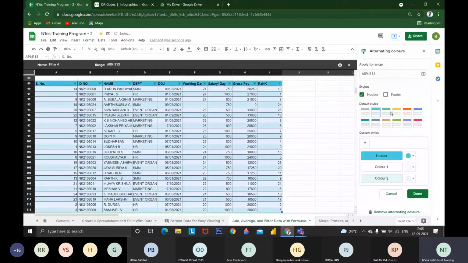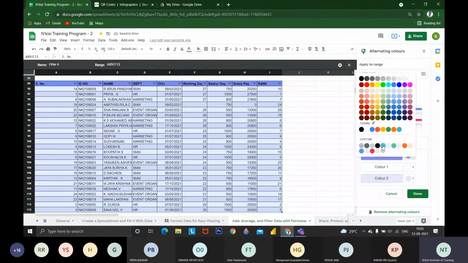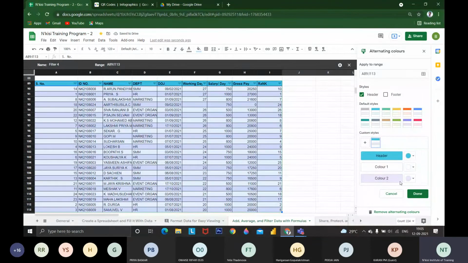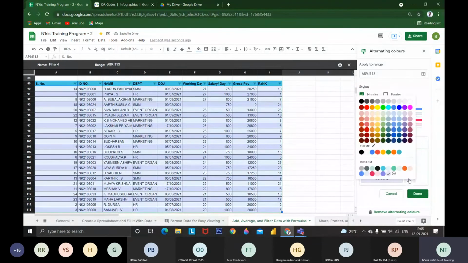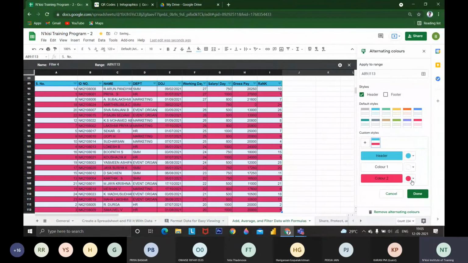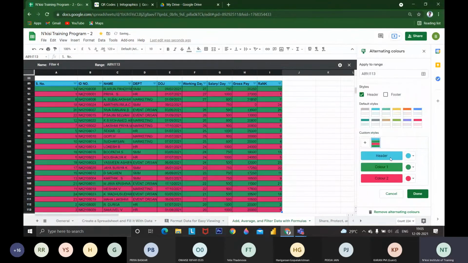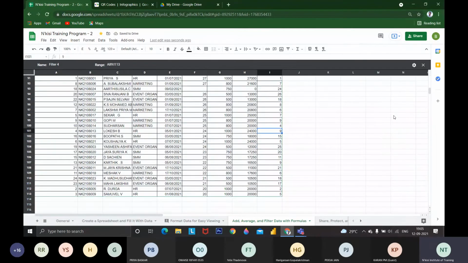It will give suggestions, and if I want specific colors, I can choose them, including text color. I can change these manually for my data. I don't want those, so I'm removing them.